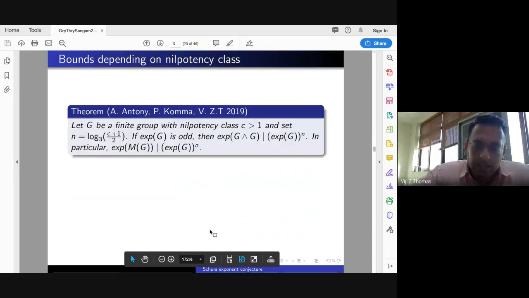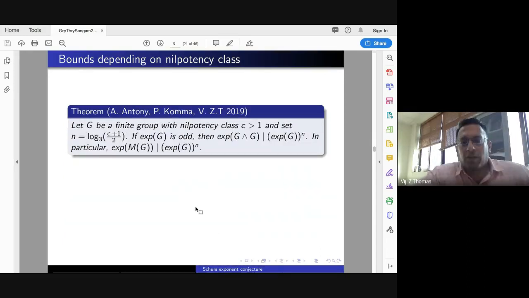So now our contribution towards this is, here again I have to write ceiling. Let G be a finite group with nilpotency class C greater than 1, and set this number. Here I have to put ceiling of this quantity. If exponent of G is odd, then this object divides exponent of G raised to n. At the moment, let's forget this.